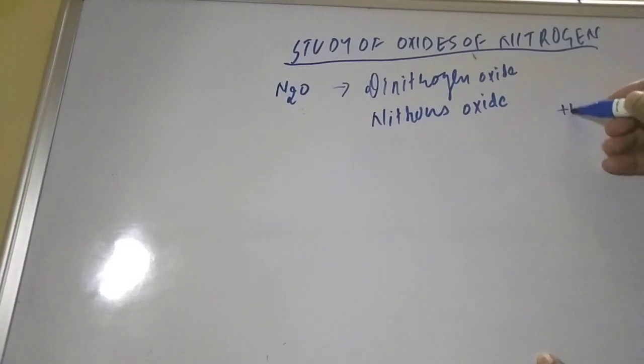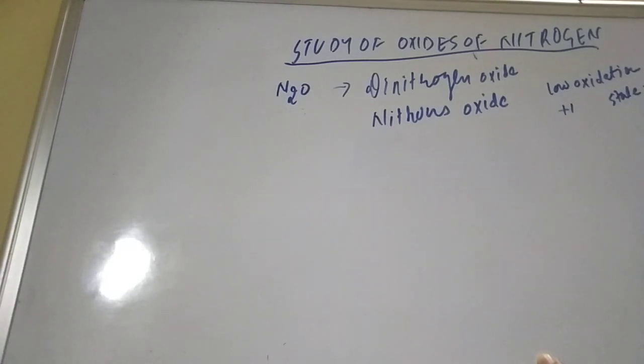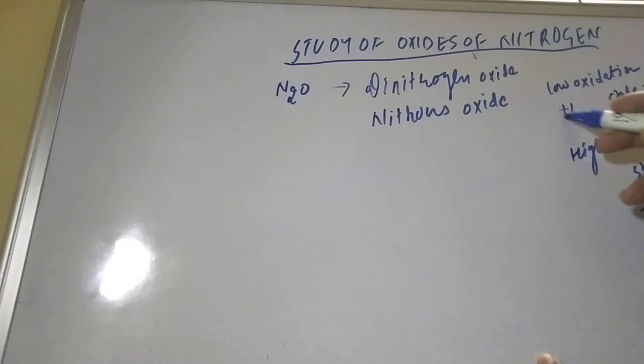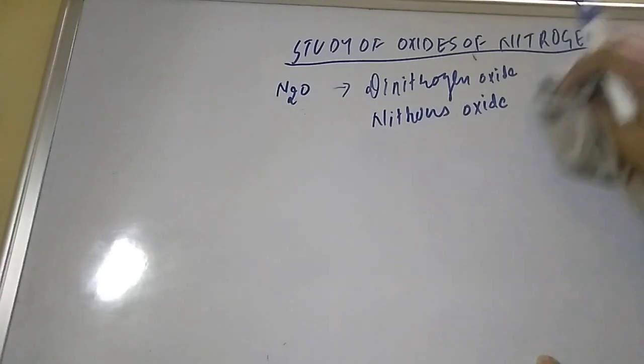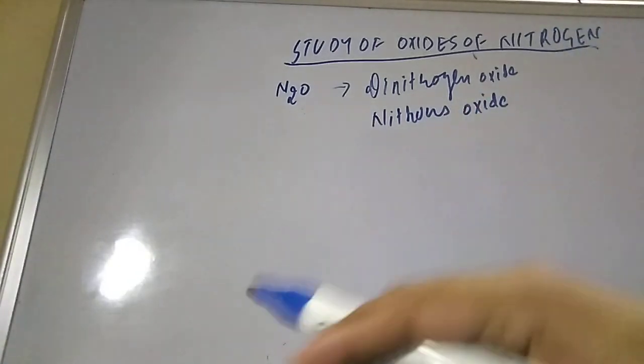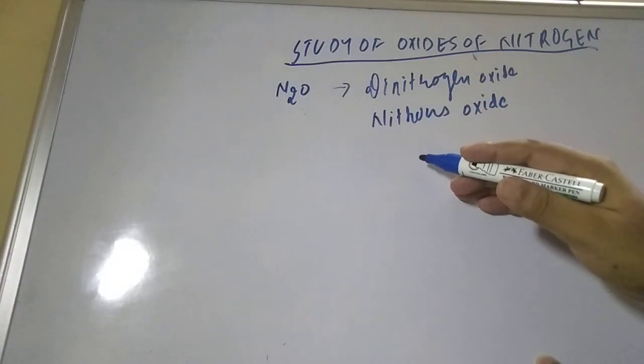If a low oxidation state, like plus one, is there, then for that we use the term OUS. And for the high oxidation state we use the term IC, like nitric acid, which is plus 5 oxidation state. If it is a low oxidation state, then it is OUS acid, like HNO2, which is nitrous acid. Since it has the plus 1 oxidation state, its name becomes nitrous acid.